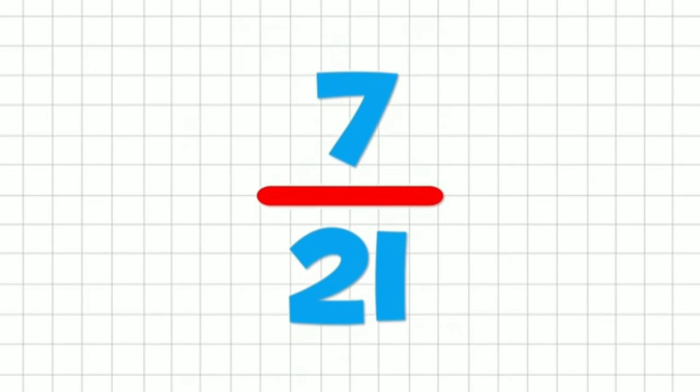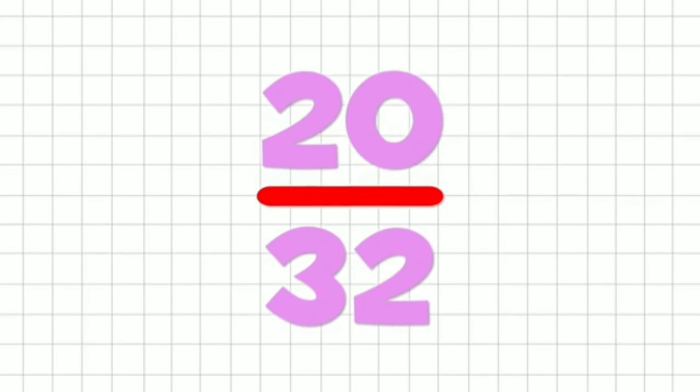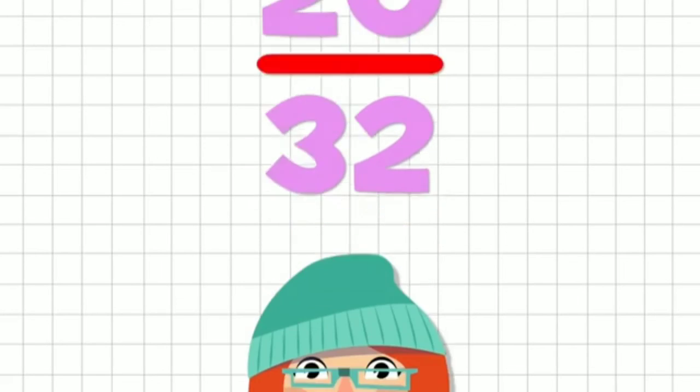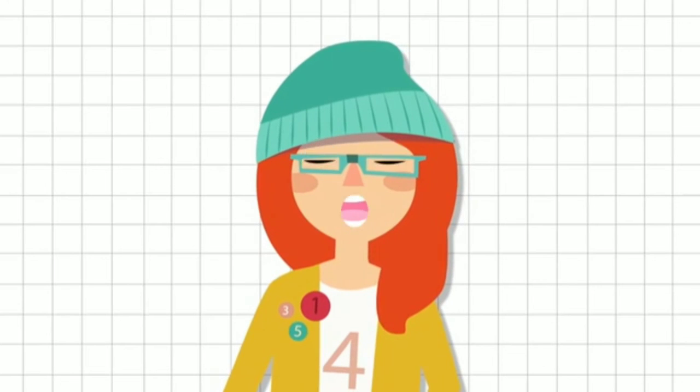Now let us again have a small recap. It is 7/21. Just add TH to the denominator. 20/32. So this is the way.